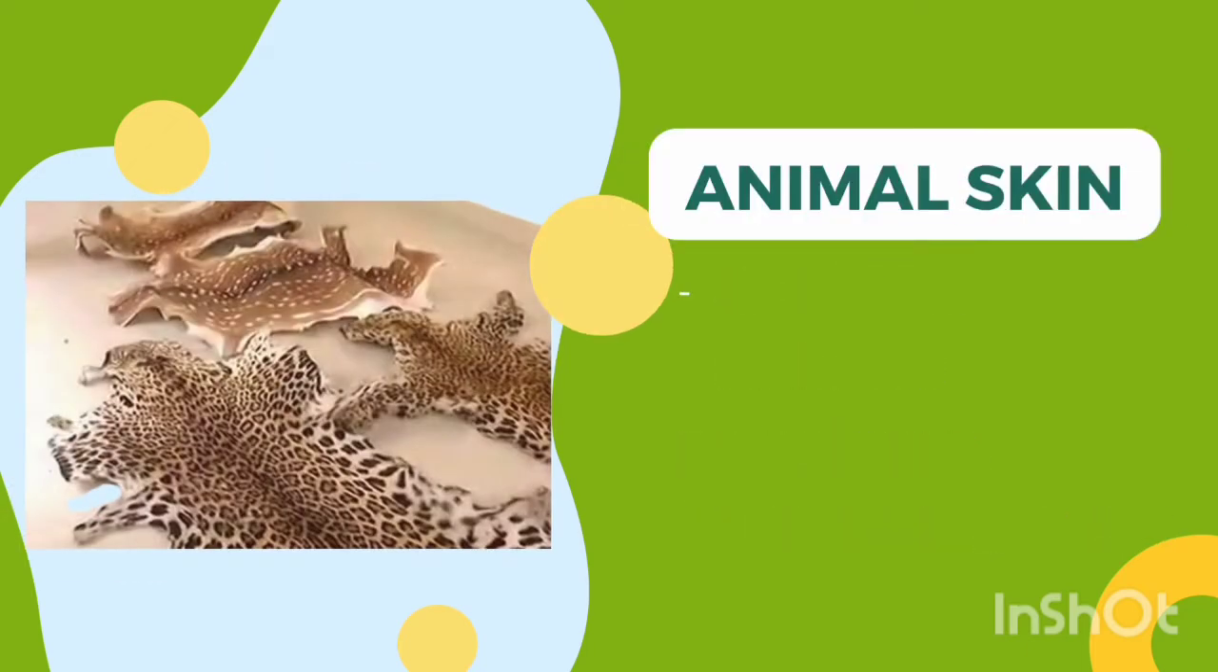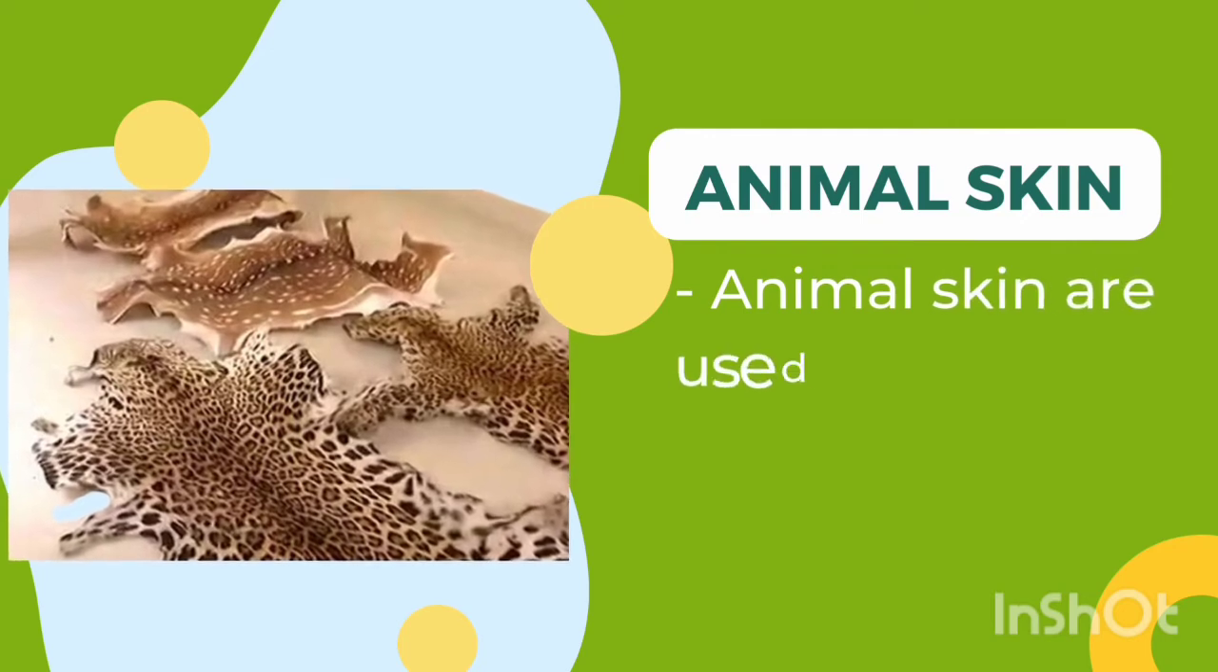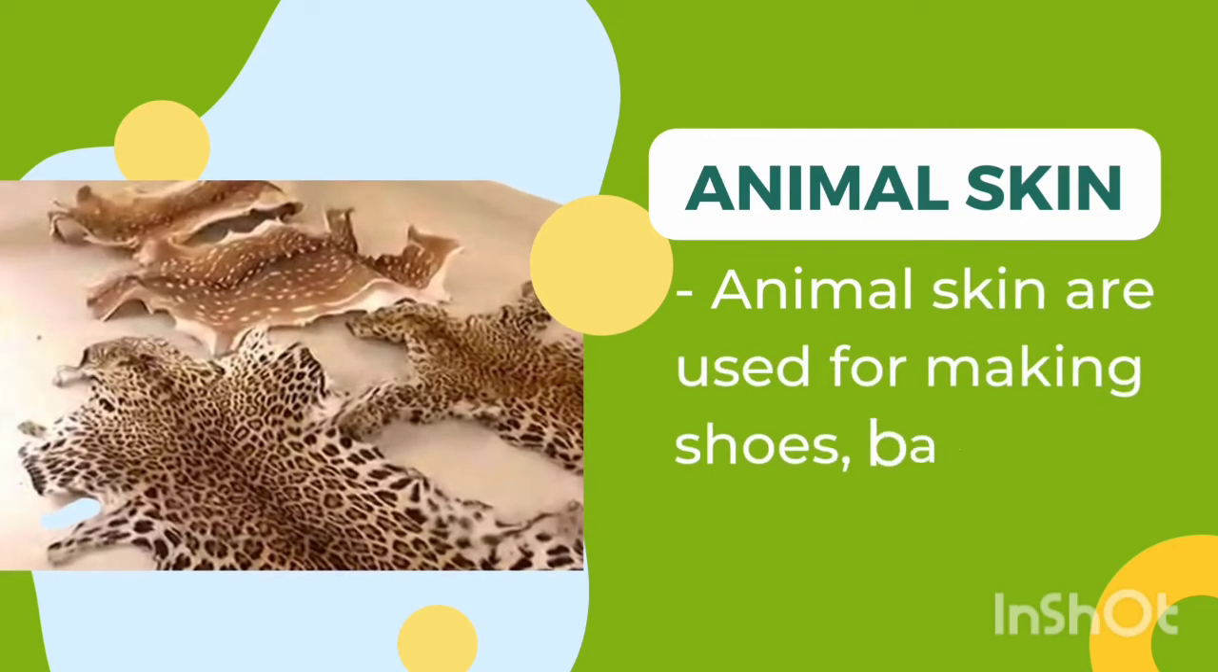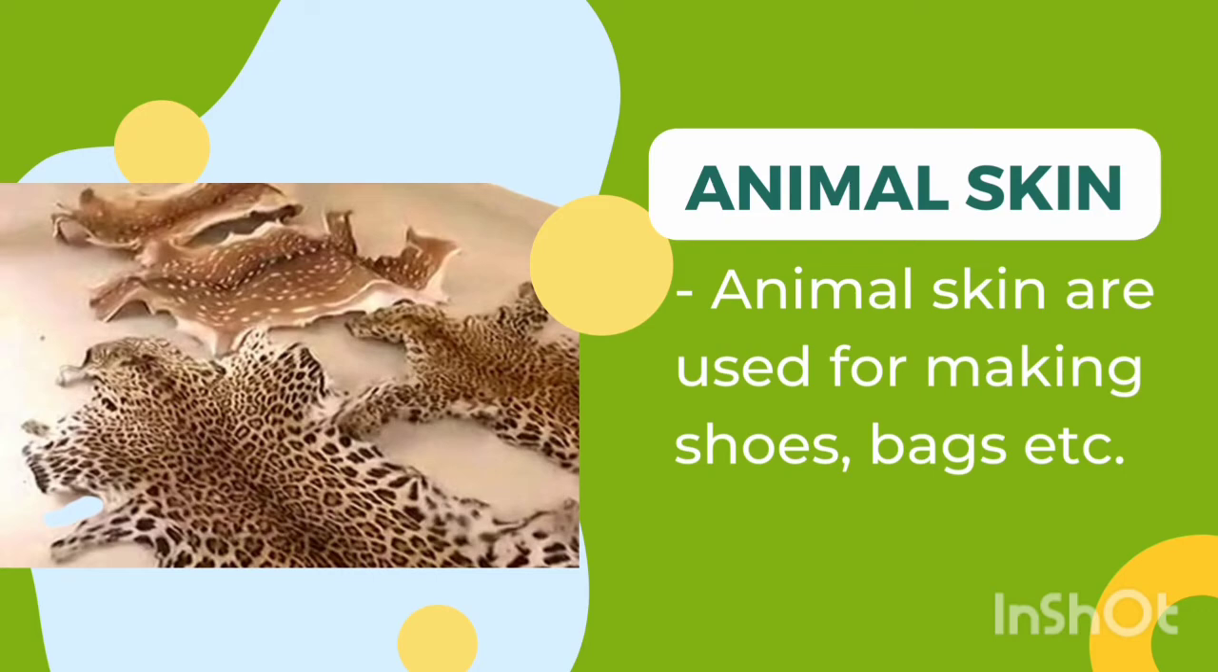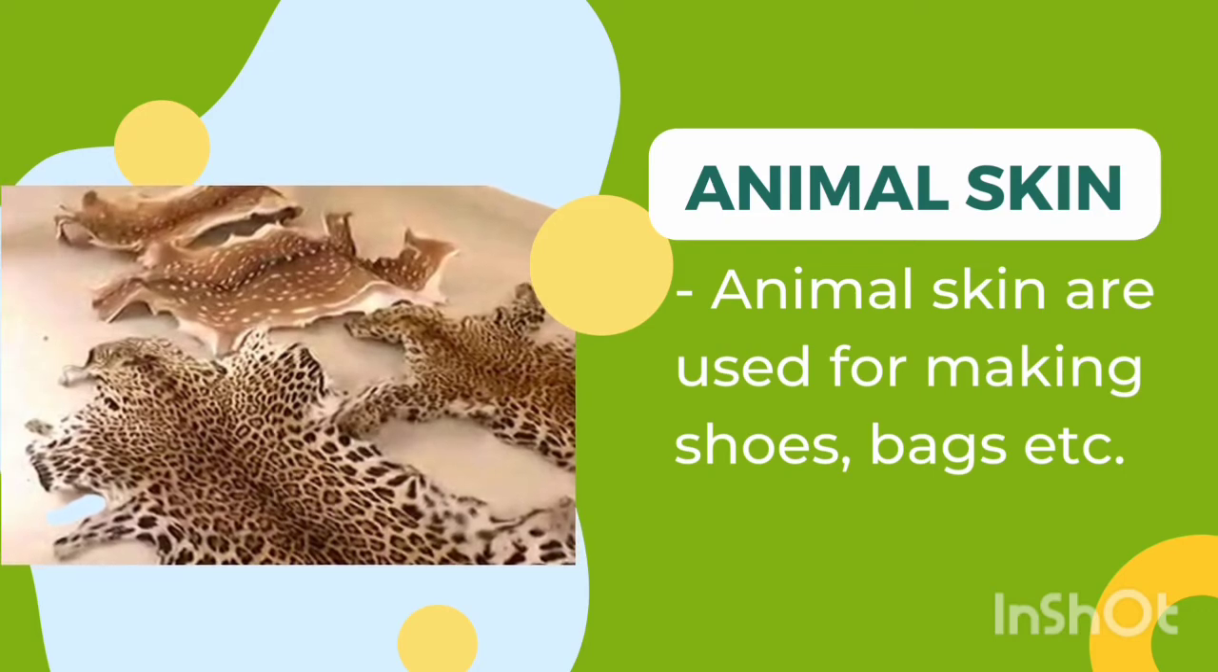Then the next is animal skin. Yes, we mentioned that animal is a resource that mankind can use. Animal skins are used for making leathers, such as shoes, bag, even belts. Then some other persons can even convert animal skins to clothing to make clothes. So these are the usefulness of animal skin as a resource.